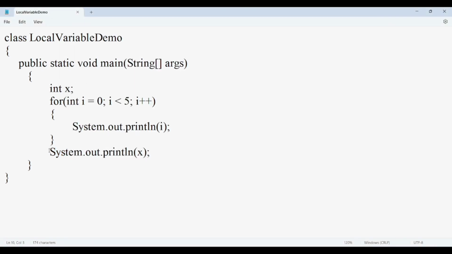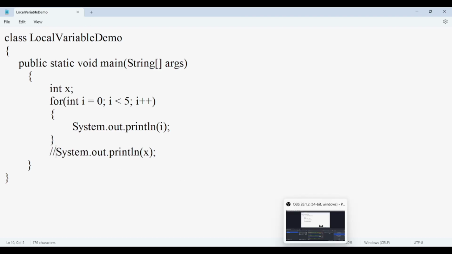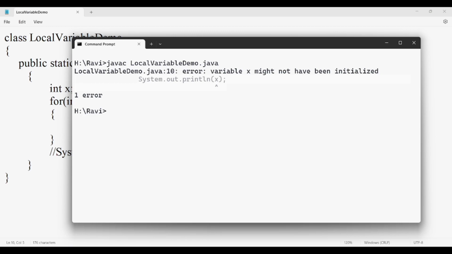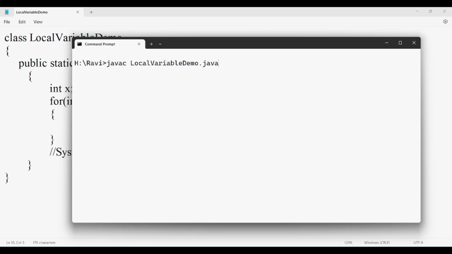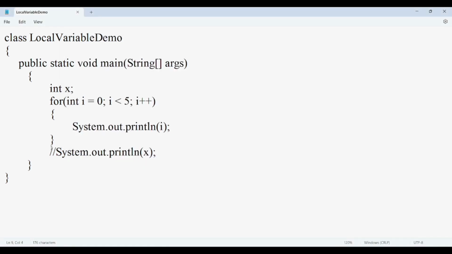Yes, if you do not try to access it, then there is no problem. But if you are not using it, then there is no use of declaring any local variable, right? But yes, if it is declared and not initialized, this is not a problem. The problem is when you are trying to access it.